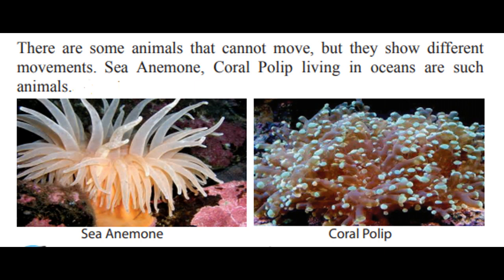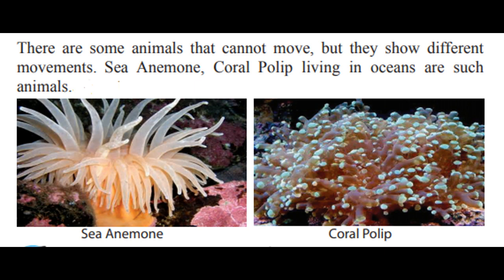Understand? So if they can't move from one place to another place, how do they eat? How do they find their food? Now let's say that small fish or other sea creatures swim near these sea anemones. It moves its arm-like structures and catches those tiny animals, and the mouth is somewhere here. Here you can't see it, but somewhere here. Using these tentacles, it can direct that food, those small fish, into its mouth. So that's how they eat food. Understand? That's how they fulfill their nutritional needs. So hope it's very clear.